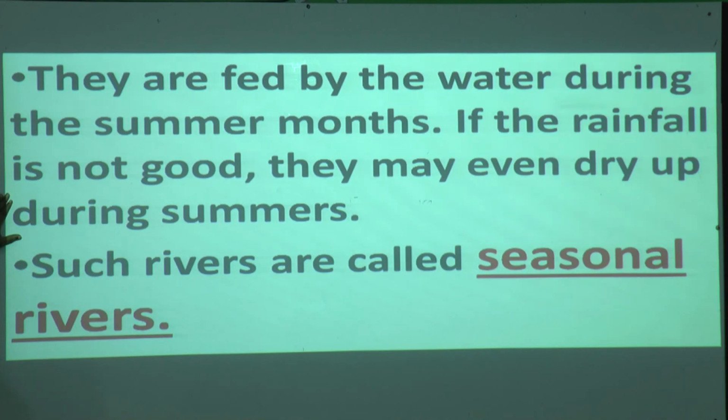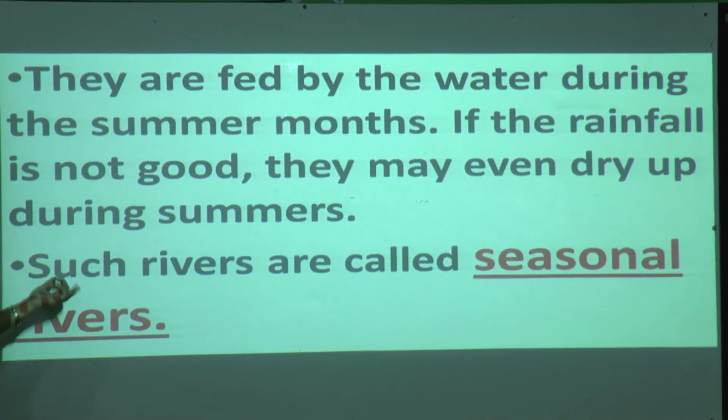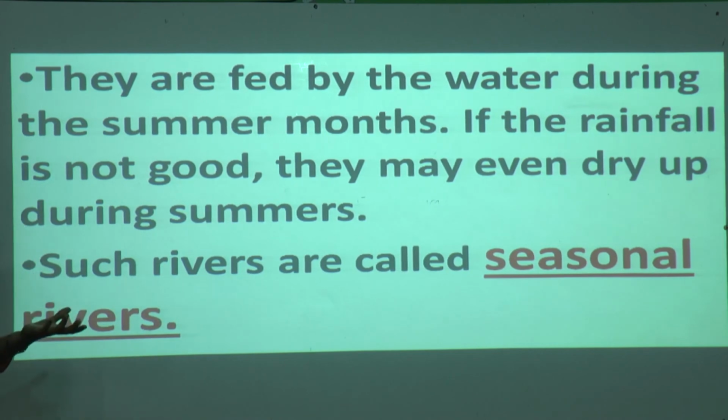Yes, in science have you already studied? Due to the summer heat, the water will dry up due to evaporation, correct? Such rivers are called seasonal rivers. So in these places, such rivers are called seasonal rivers. If rainfall is nice, the rivers are full of water. If there is no rainfall, what happens here? The rivers will get dry up. Some rivers will get dry up. So those rivers are called seasonal rivers.